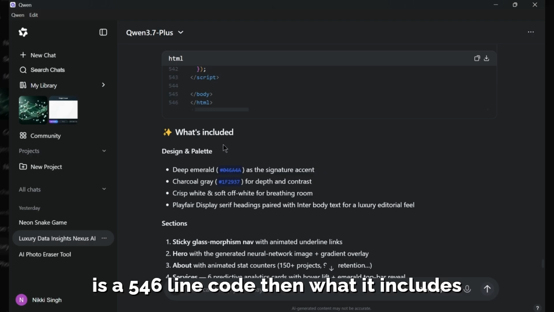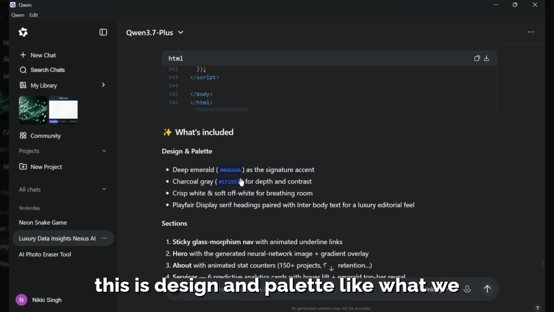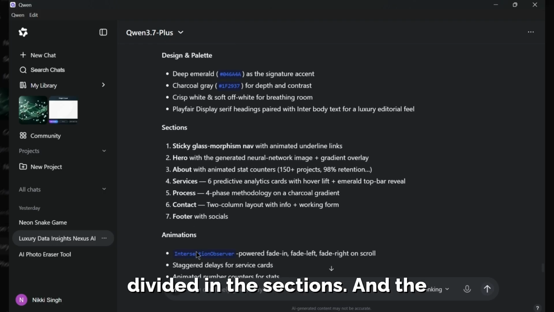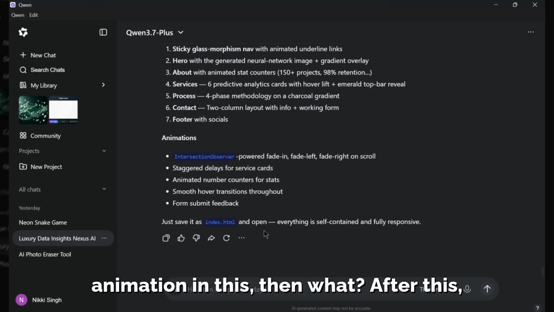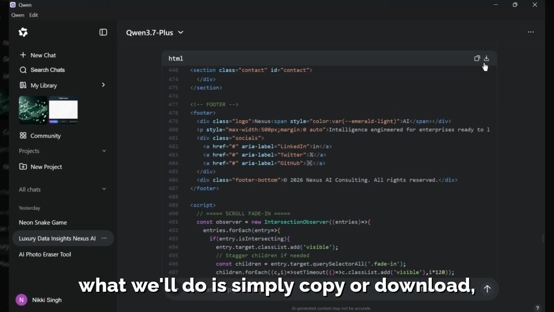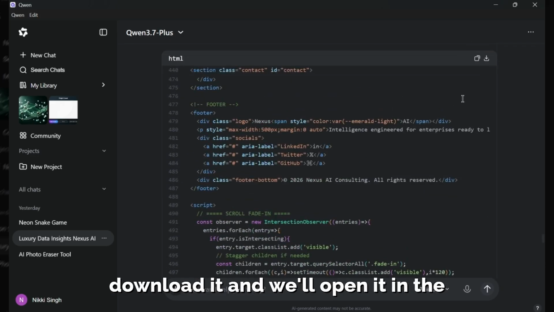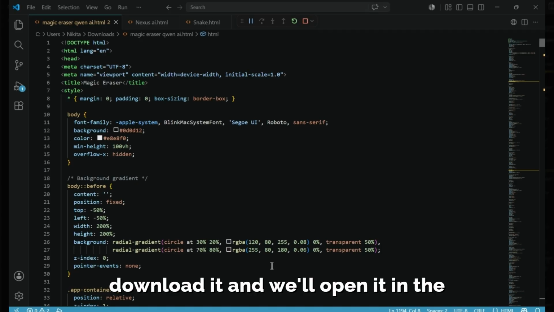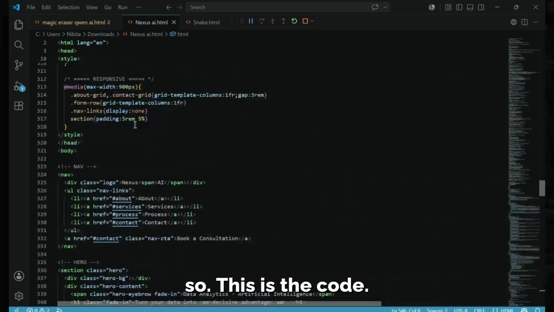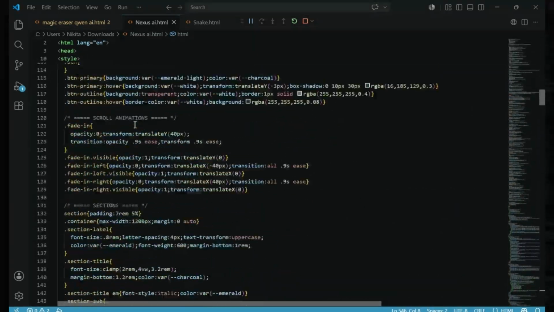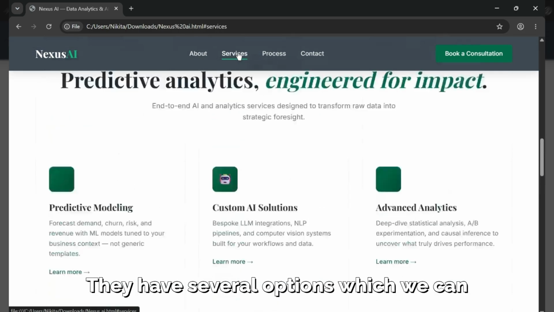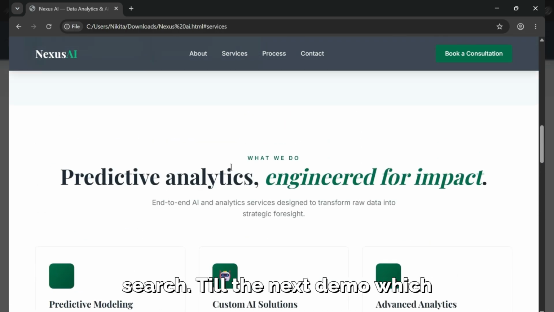Then what it includes is the design and palette, like what we have given it. Then it is divided into sections, and the animation and this. After this, what we'll do is simply copy or download it, and we'll open it in VS Code and paste it. So this is the code. Then we'll simply run it. We have several options which we can search.